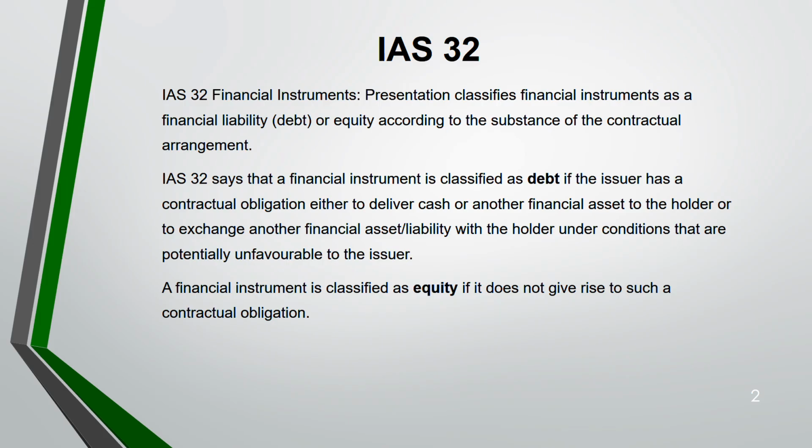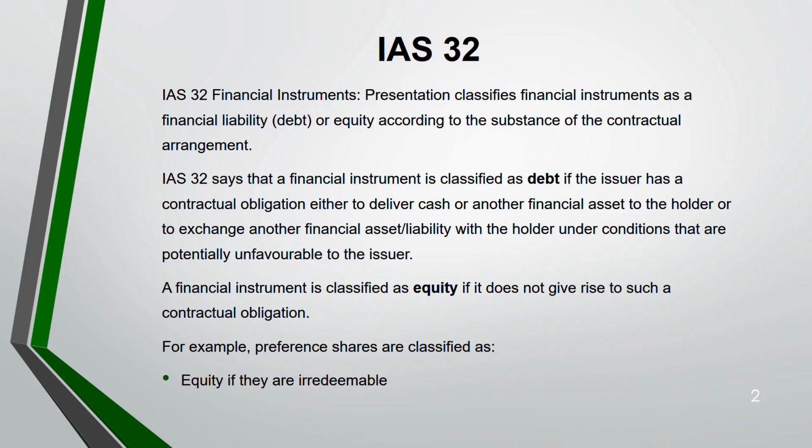So in your exam, you should always see whether there is an obligation for you to pay the cash or not. If no obligation, it's equity. If obligation is there, it's debt, that means financial liability. Now, for example, preference shares could be classified both as equity and liability. If it's irredeemable, it's equity, and if it's redeemable, it will be classified as a debt.